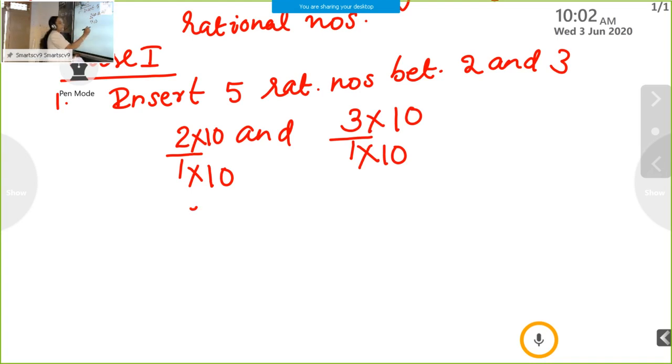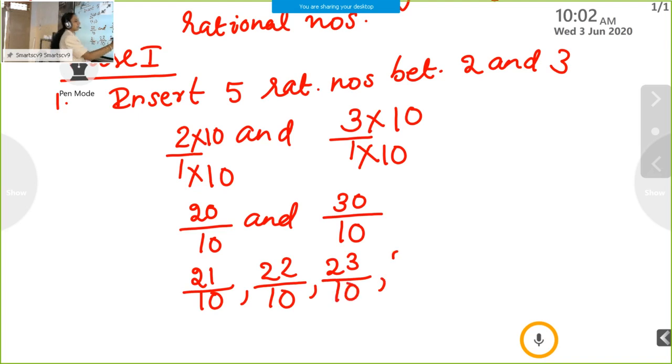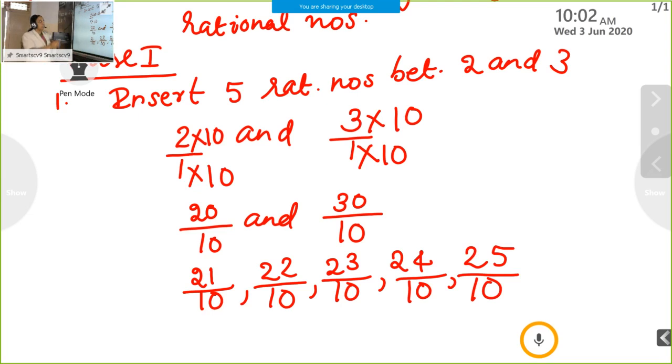Next step, what is 2 into 10? 20 by 10 and 30 by 10. Again, see 20 by 10 and 30 by 10, there are many numbers there. We need to write only 5 rational numbers. So our answer is 21 by 10, 22 by 10, 23 by 10, 24 by 10 and 25 by 10. So these are the 5 rational numbers. So between 2 and 3, we can insert 5 rational numbers.